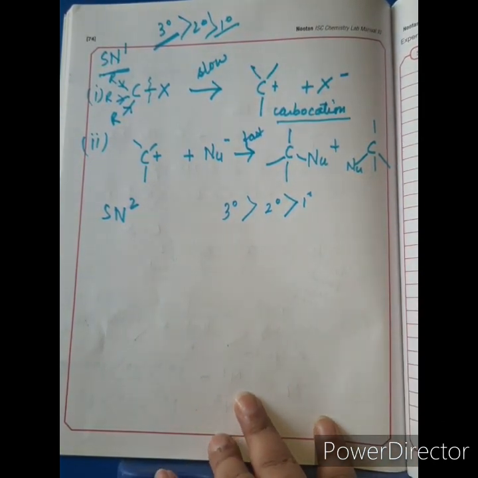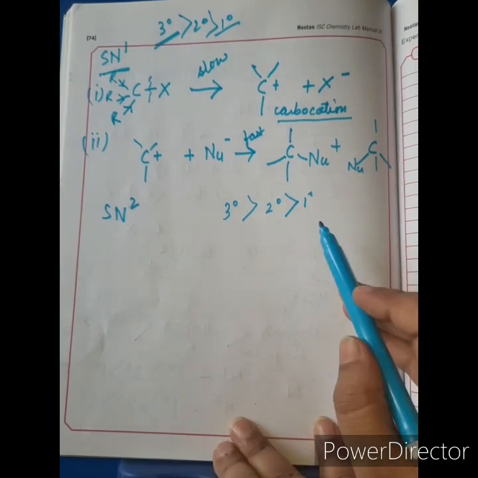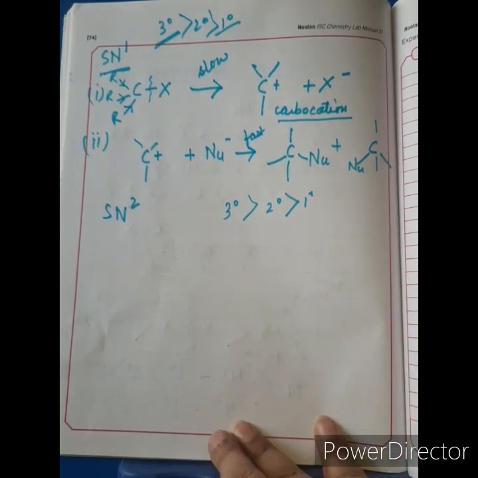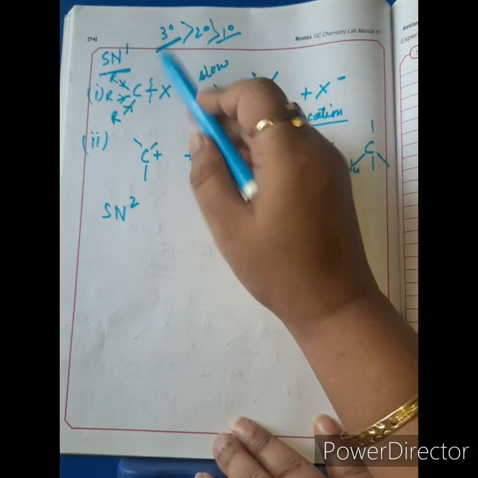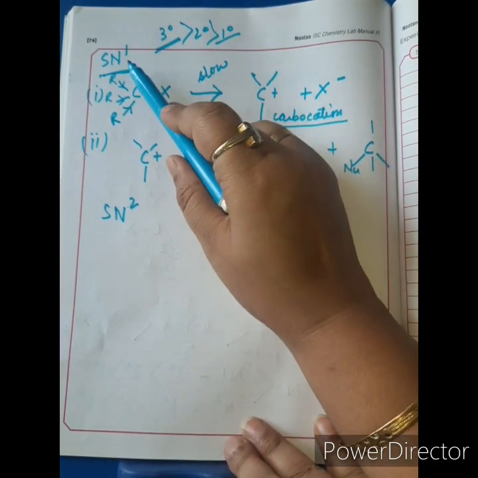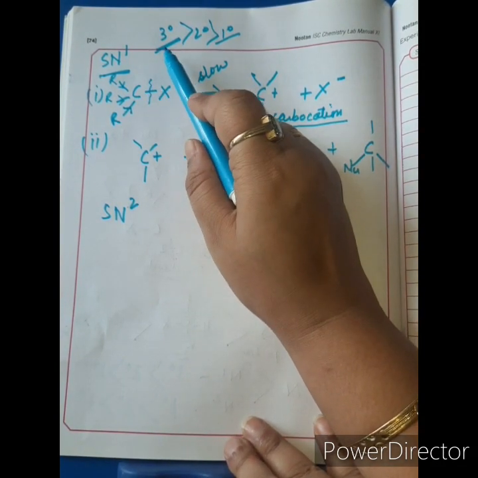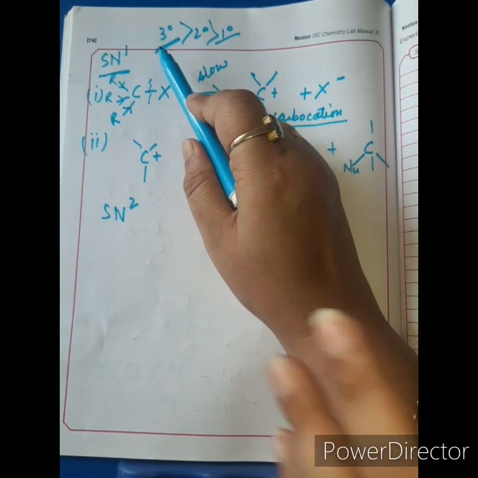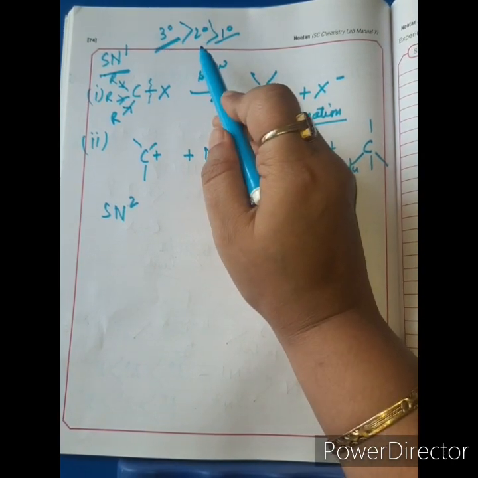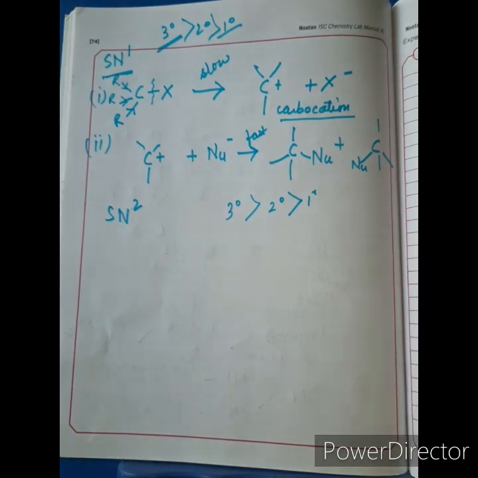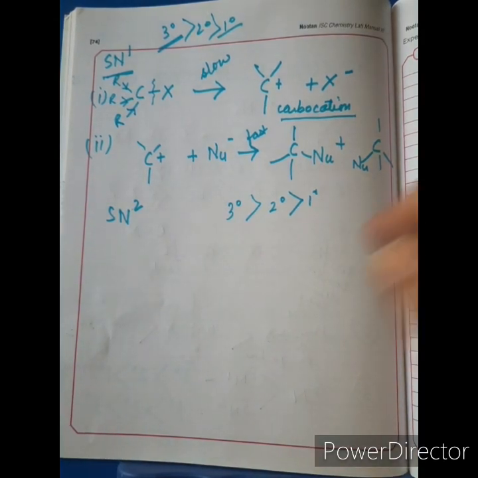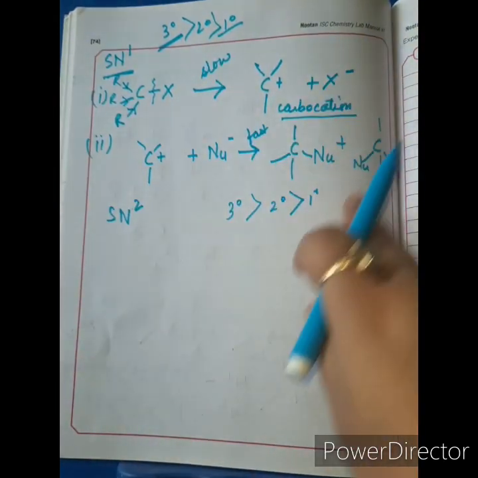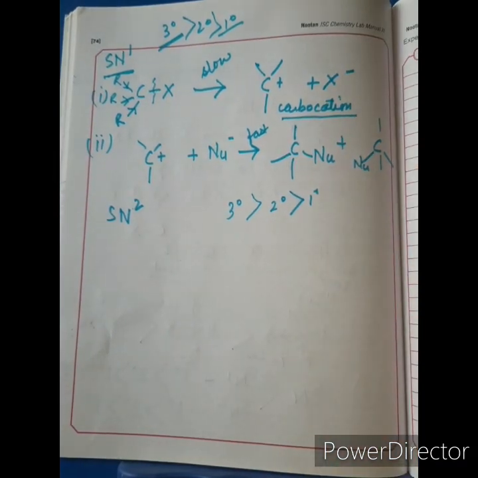That means 1 degree carbocations are least stable. That's the reason also that 3 degree alkyl halides undergo SN1 reaction in the best way in comparison to 2 degree or 1 degree. I hope SN1 is now, in a short way, completely understood to all of you.